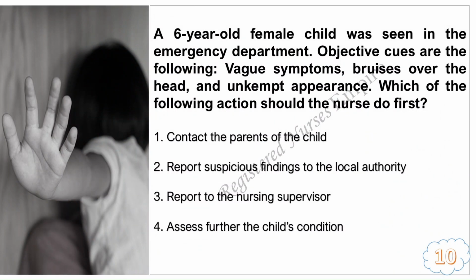Question number 10. A 6-year-old female child was seen in the emergency department. Objective cues are the following: vague symptoms, bruises over the head, and unkempt appearance. Which of the following actions should the nurse do first? 1. Contact the parents of the child. 2. Report suspicious findings to the local authority. 3. Report to the nursing supervisor. 4. Assess further the child's condition.